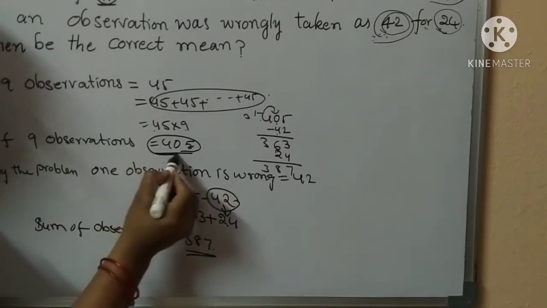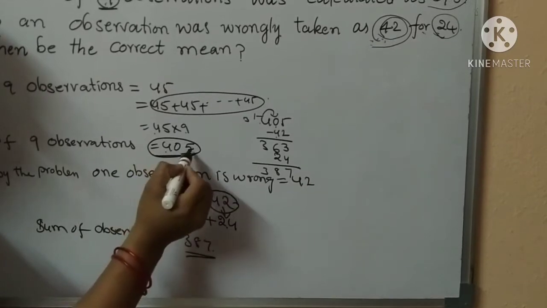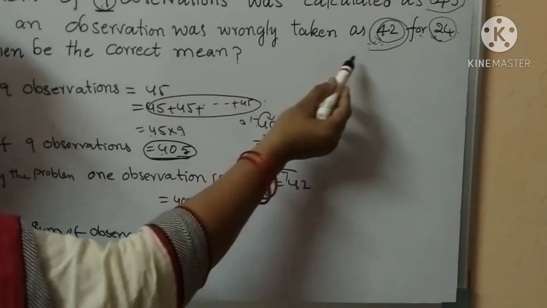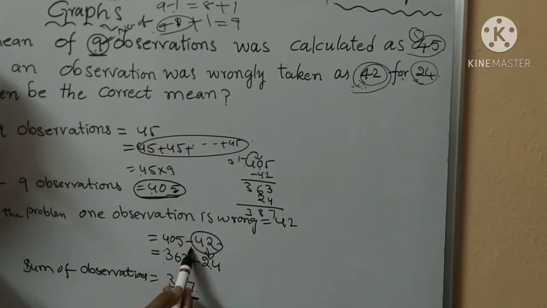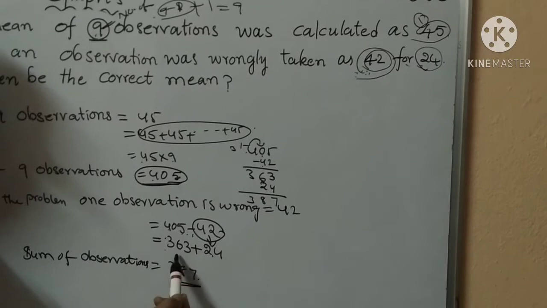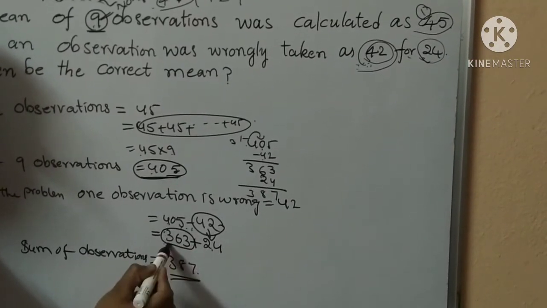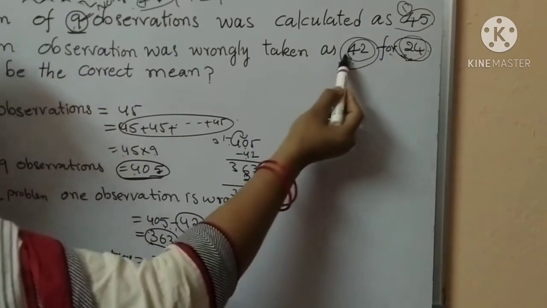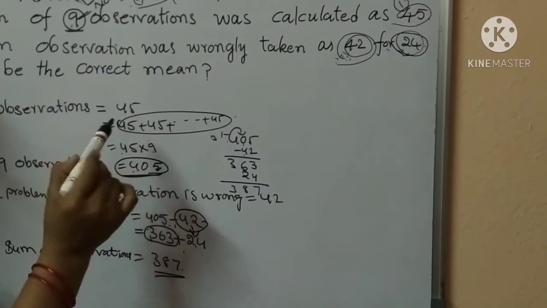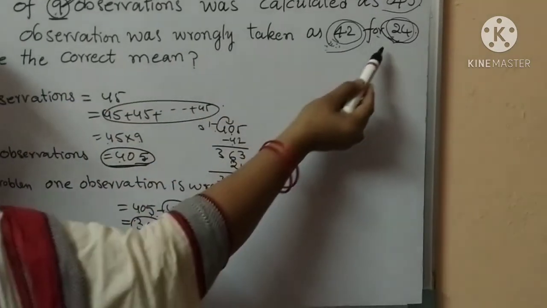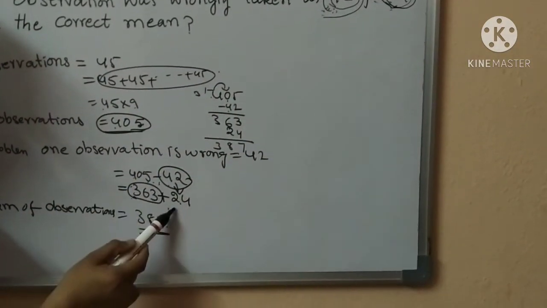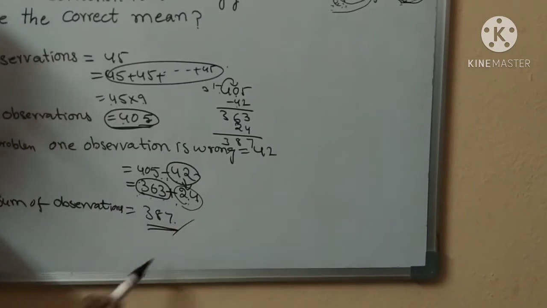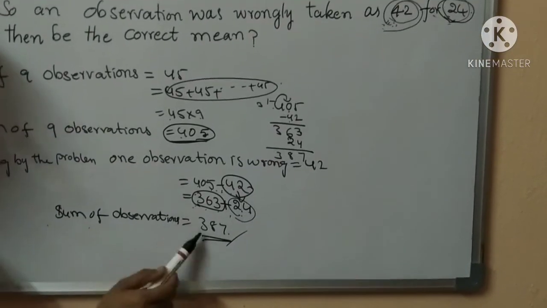The total of 9 observations with mean 45 is 405. One observation is wrong, the value is 42. 405 minus 42 is 363. At the same time, adding another observation: 42 is left and 24 is added. 363 plus 24 is 387. It is the sum of observations.